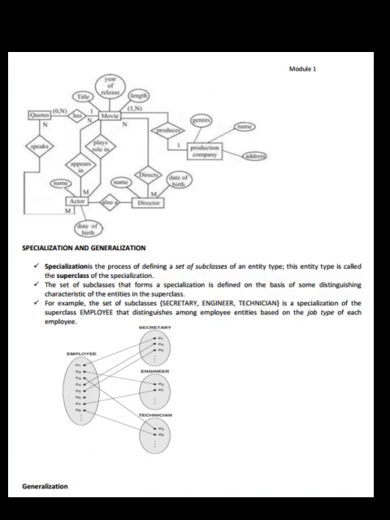Specialization and generalization. See here, specialization is the process of defining a set of subclasses of an entity type. This entity type is called the superclass of the specialization. The set of subclasses that forms a specialization is defined on the basis of some distinguishing characteristic of the entities in the superclass. For example, the set of subclasses secretary, engineer, technician is a specialization of the superclass employee that distinguishes among employee entities based on the job type of each employee. See the figure here.